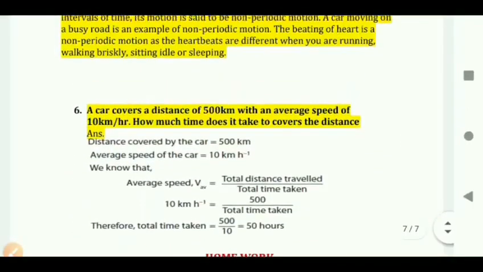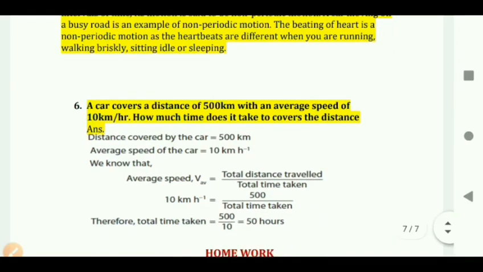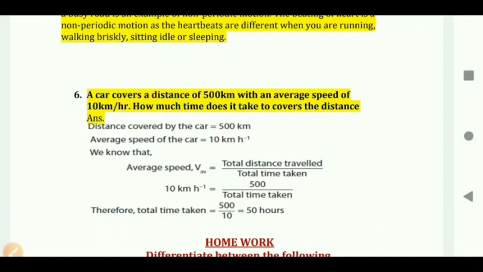Next, here we have one small numerical problem which we have discussed a number of times. Speed is equal to distance upon time. A car covers a distance of 500 kilometer with an average speed of 10 kilometer per hour. How much time does it take to cover the distance? We know that speed is equal to distance upon time. Distance is 500 kilometer and speed is 10. So 500 upon 10 is equal to 50 hour. So this is the small numerical problem.